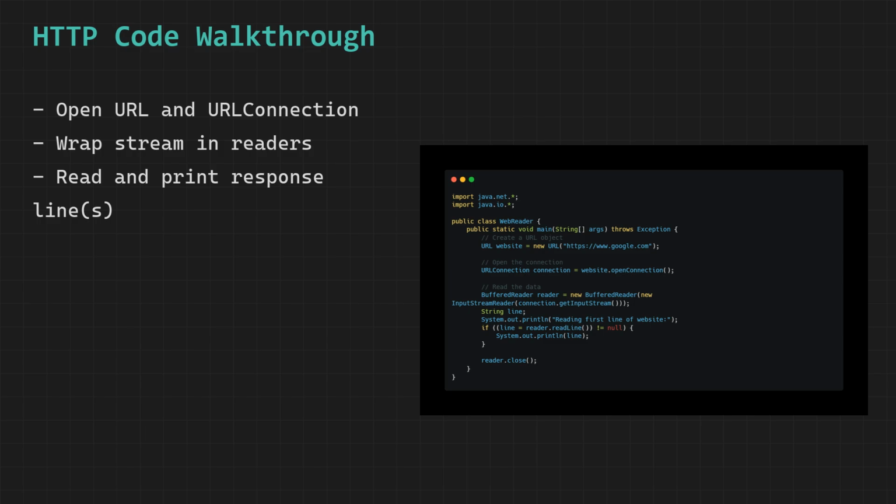The key concept here is that the combination of URL, URLConnection, BufferedReader and InputStreamReader working together forms a complete and functional pipeline for establishing a network connection to any remote server on the internet and reading the raw data that the server sends back in response, which is the fundamental building block upon which all more complex Java networking and web communication features are built.